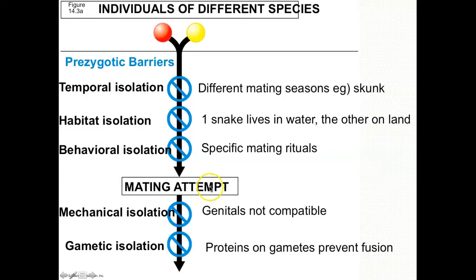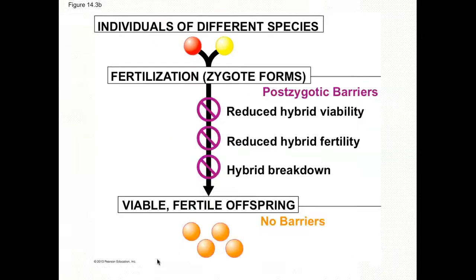Then there's a mating attempt. Even if those two organisms attempt to mate, something goes wrong. So there are different barriers here, even if they attempt. And then even if a zygote forms, we now have a postzygotic barrier. Even after mating happens and you have an offspring, what happens to the offspring? There are problems here. So let's look at each one.